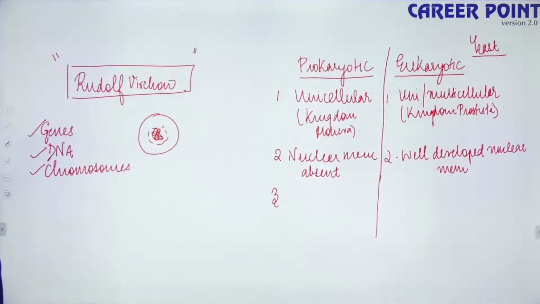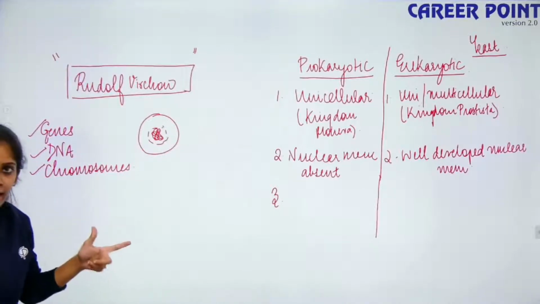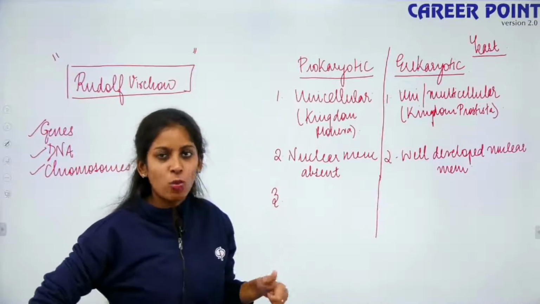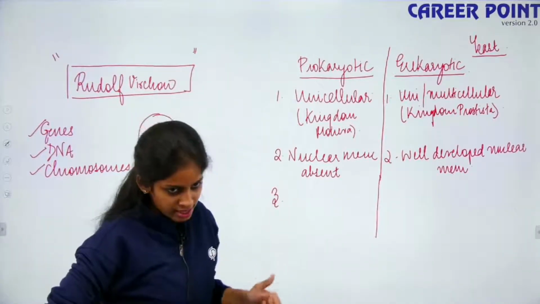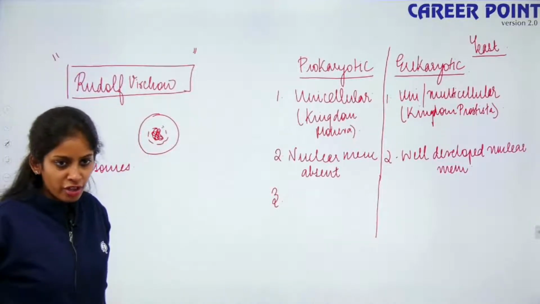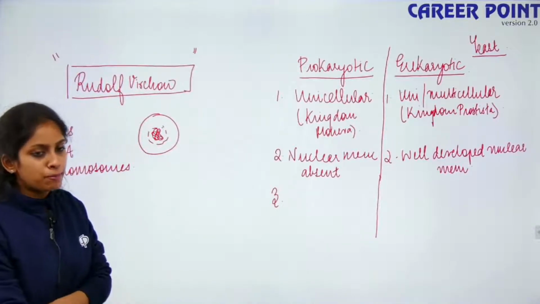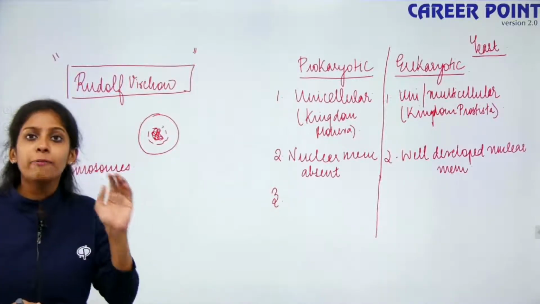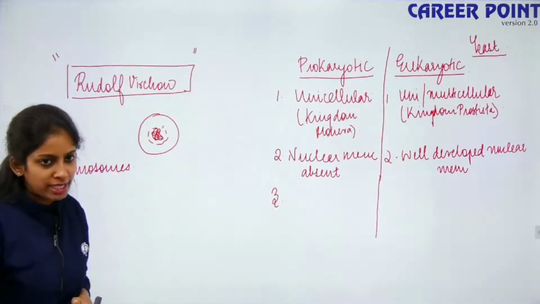Yes, make it quick. Cell wall. So prokaryotes have a cell wall. But that is the difference between a plant cell and an animal cell. Plant cell and animal cell both are eukaryotic cells. Your plant cells have a cell wall. Your animals do not have a cell wall. So that is not a difference between prokaryotic and eukaryotic. The composition is peptidoglycan. Okay, I agree, bacteria has a peptidoglycan layer, but that too only in some bacteria.